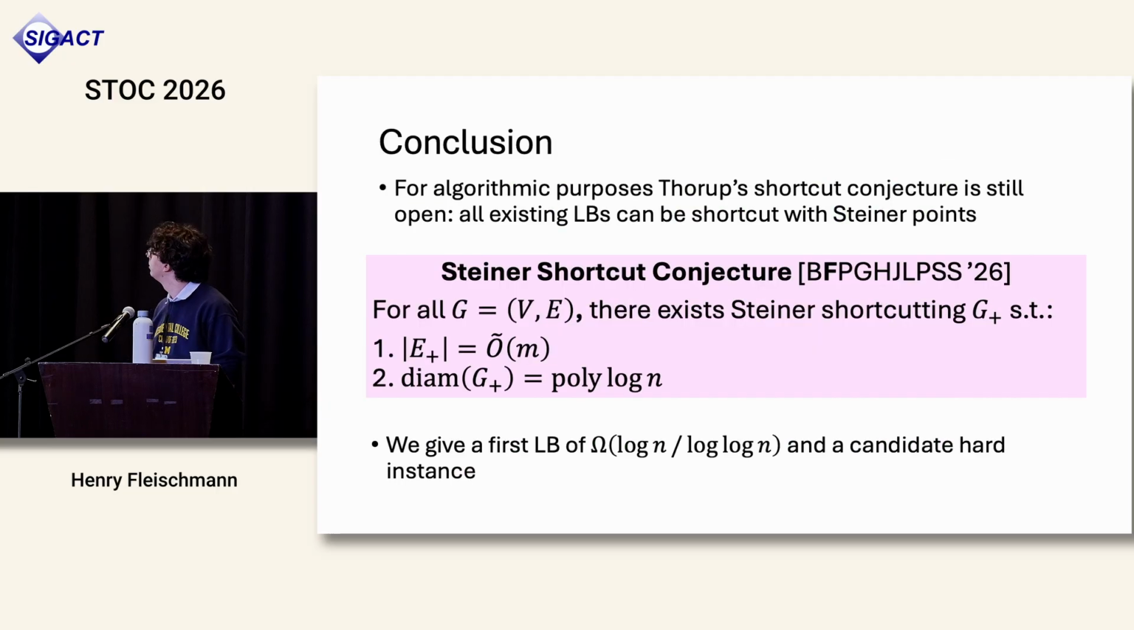So let me conclude. For the algorithmic application to parallel reachability, Thorp's shortcut conjecture is still open. Those existing lower bounds can all be broken with the addition of Steiner points. We make this conjecture about Steiner shortcuts, and in starting to understand whether this might be true, we give a first lower bound and propose a candidate hard instance. Now, I want to say a few avenues for future work here, since this talk is mostly about conjectures.